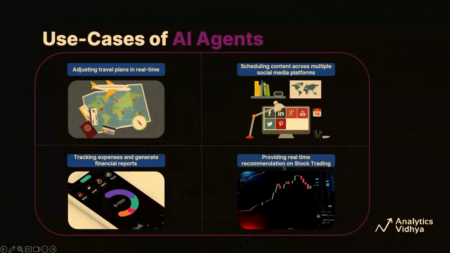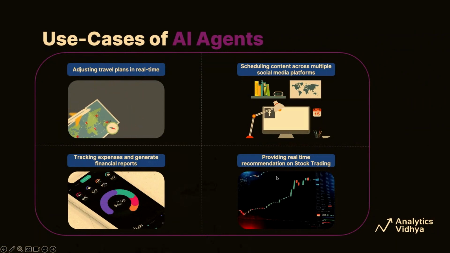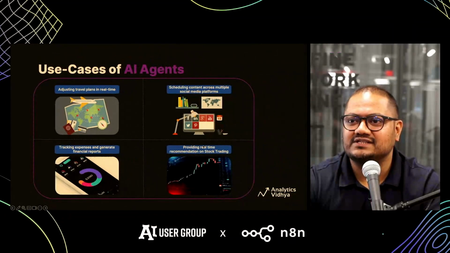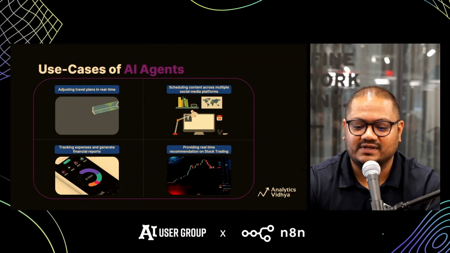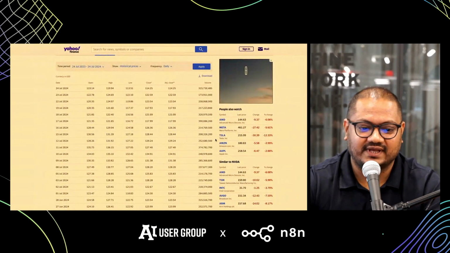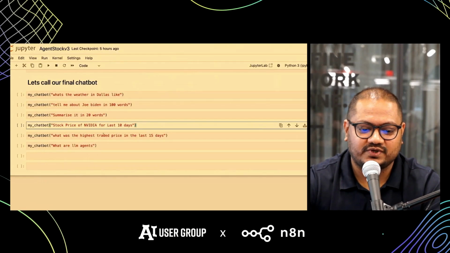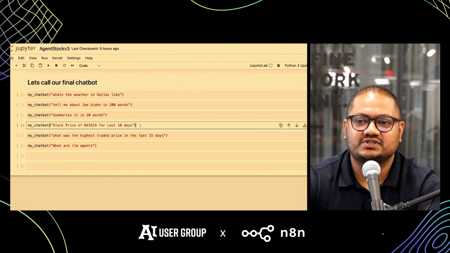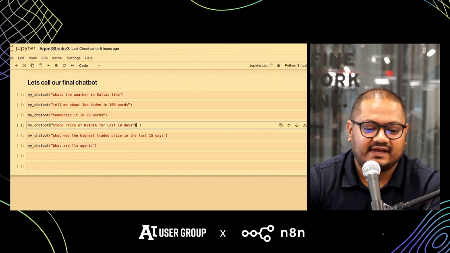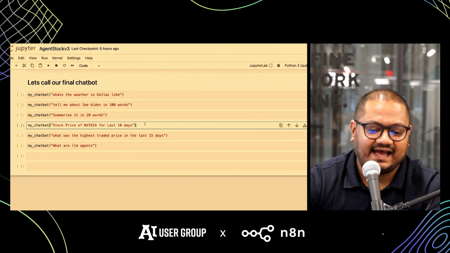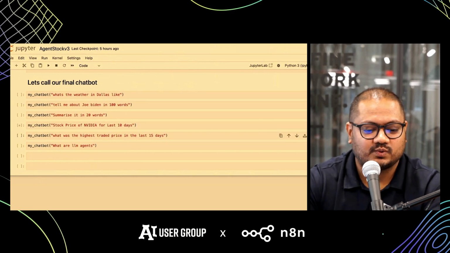So let's look at the same query on a small agent that we have built, and let's see what the response is over there. I'm going to head to a Jupyter notebook where we have this agent which can fetch data from Alpha Vantage, which is a popular tool to get stock data. Let's see if this works well.